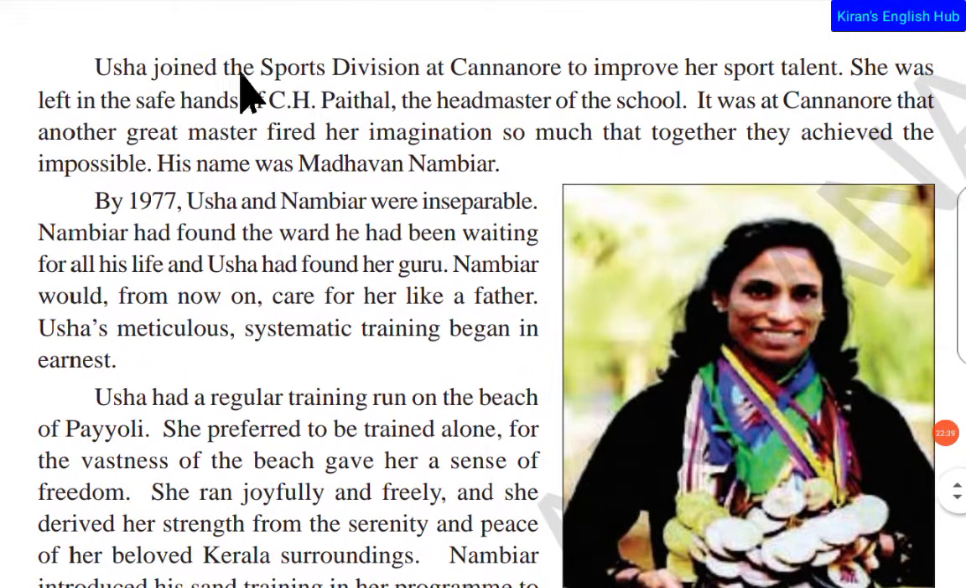So Usha joined the sports division at Kannur to improve her sports talent. Immediately after the government established that school, she joined there, and she was left in the safe hands of C.H. Paithal, the headmaster of the school.